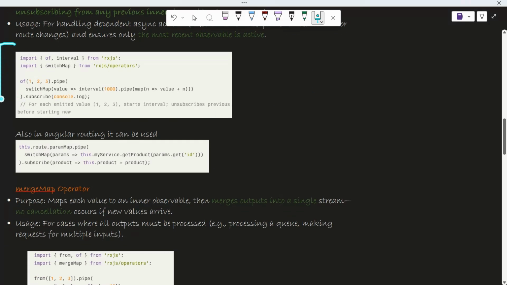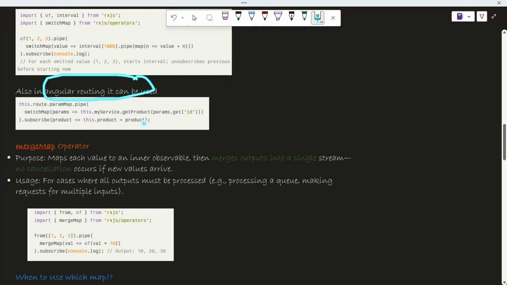I have added this code snippet so that you can know how to use it in code. This is how you use switchMap, and this is how you can use switchMap in your routing part. I think this is very much clear to you: this paramMap and then .pipe, and inside that we have used switchMap. Again, because it will be an observable, we need to subscribe to it.